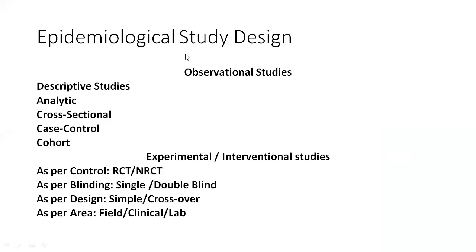So coming back to the individual type of studies, observational we will do. The descriptive studies, I mentioned we don't do much of statistics, but yes, they can have basic simple statistics involved. Generally, we report percentage form, mean, median, confidence interval, standard deviation. That is mentioned in the descriptive studies. There are analytical studies, cross-sectional, case control, cohort study, and selecting a control is a big task in any interventional studies. Talking about COVID vaccine studies.